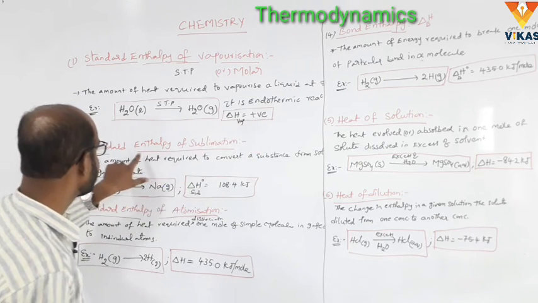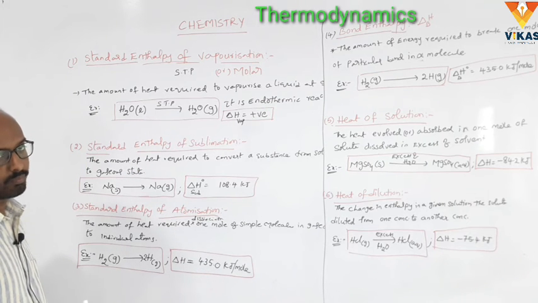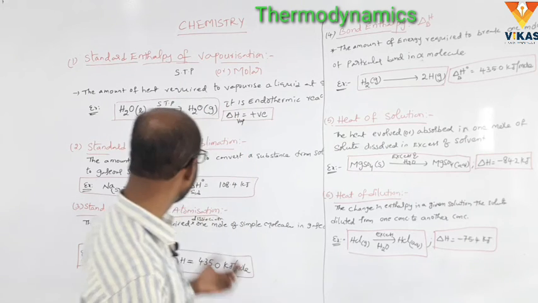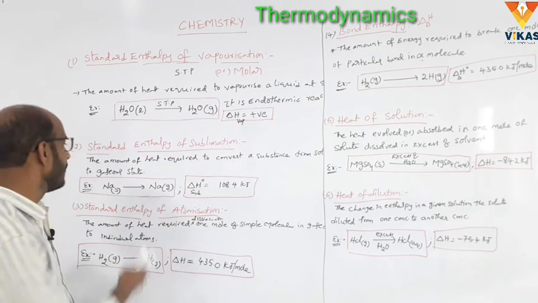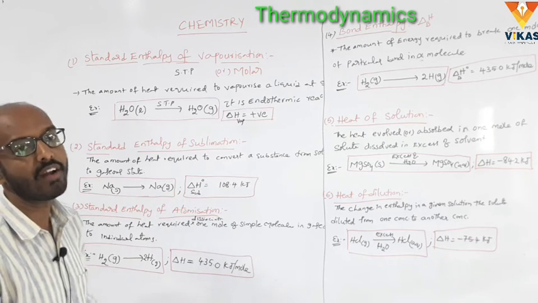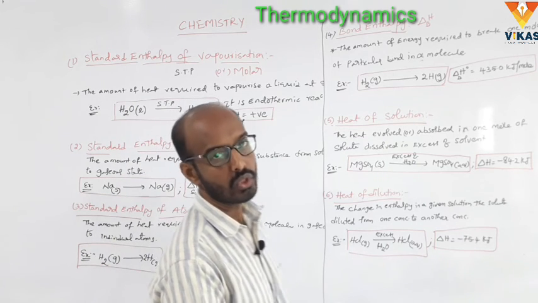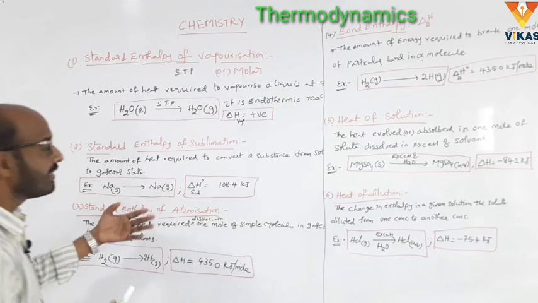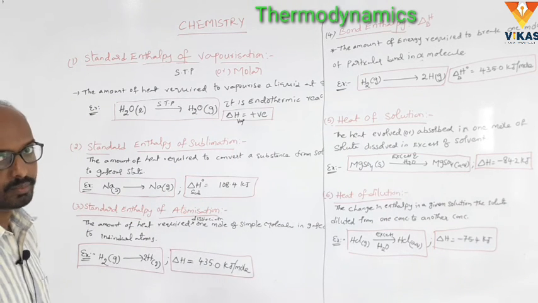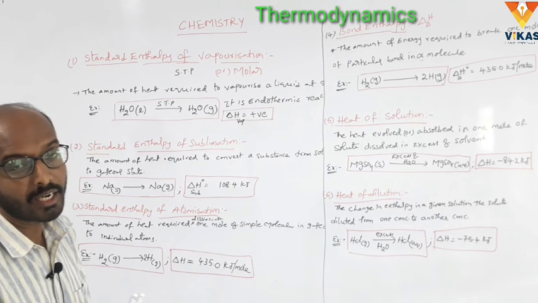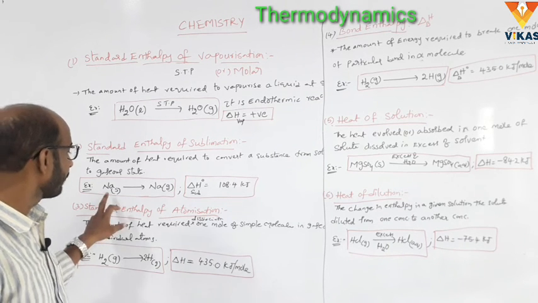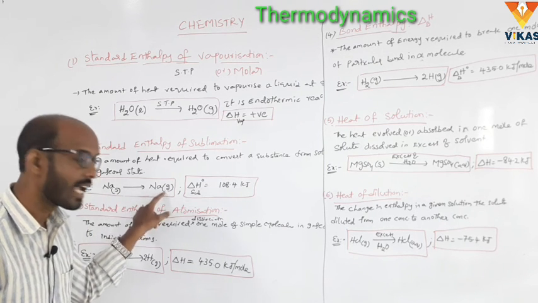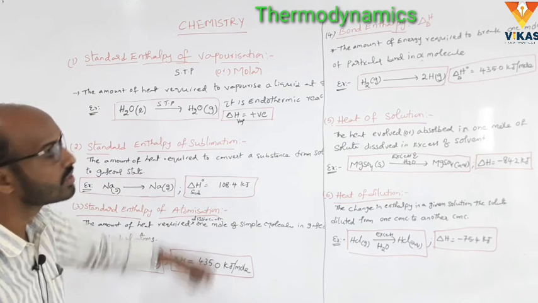Okay, and next one, standard enthalpy of sublimation. So what is the meaning of sublimation? Solid is converted into gas. That is called sublimation. What is the meaning of standard enthalpy of sublimation? The amount of heat required to convert a substance from solid state to gaseous state without decomposition of the substance. The substance does not decompose, but the substance converts from solid state to gaseous state. That is called standard enthalpy of sublimation.